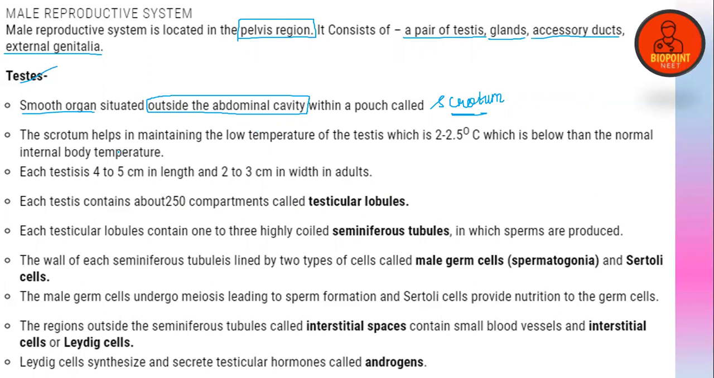What is the advantage of the testis lying inside the scrotum? Can any one of you tell me? It's already mentioned also, so let's not waste our time and let's discuss that. The scrotum helps in maintaining the low temperature of the testis, which is 2 to 2.5 degrees Celsius lower than the normal body temperature.